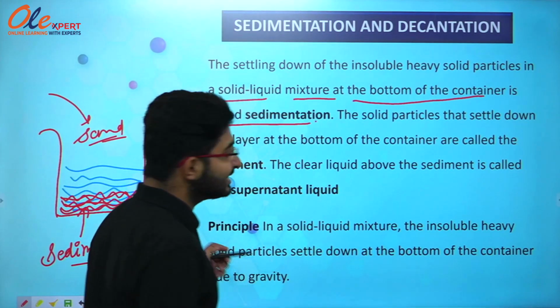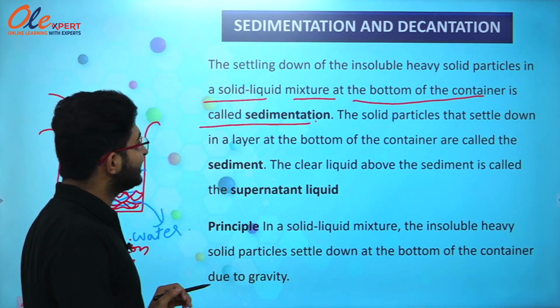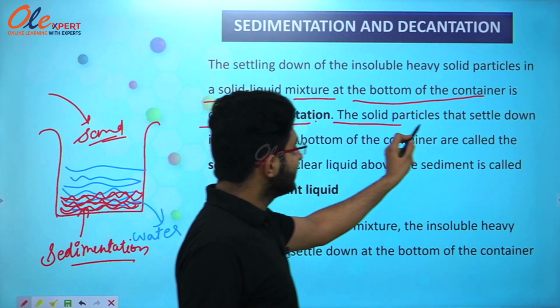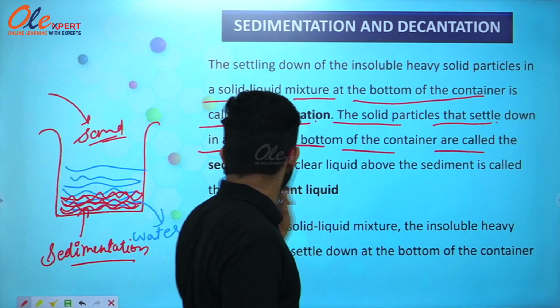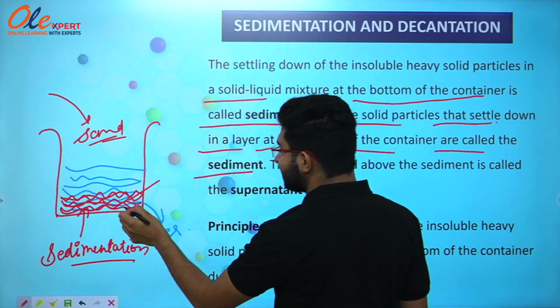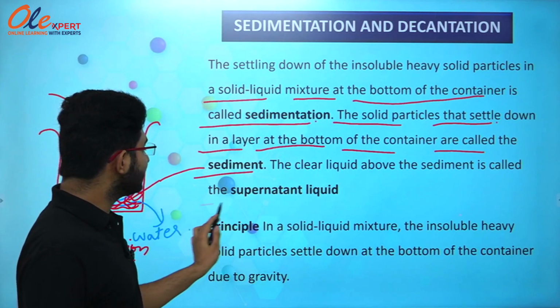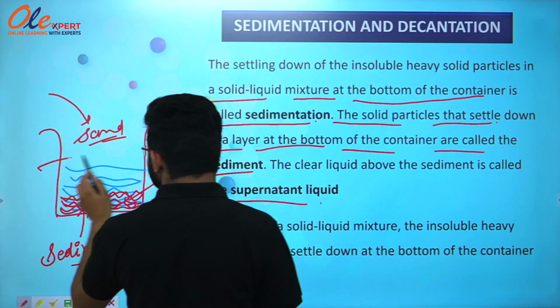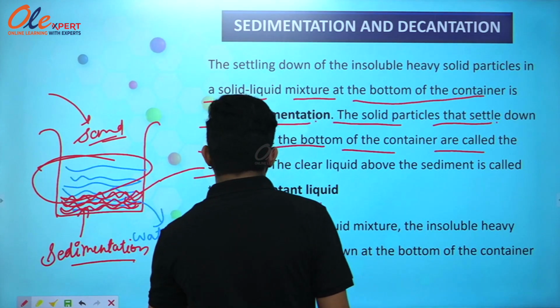So here you can see that sand was insoluble in water, and we have studied the process of sedimentation here. The solid particles that settle down in a layer at the bottom of the container are called the sediment. So the solid particles of sand that settle down are known as sediment. The clear liquid above the sediment is called the supernatant liquid. So we have got the clear liquid, that is water, over here. This is known as the supernatant liquid.